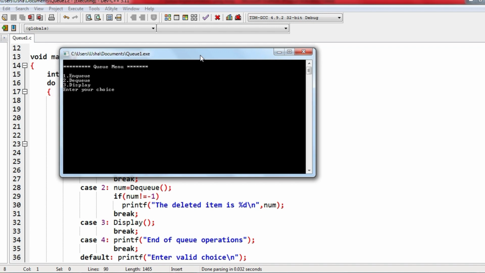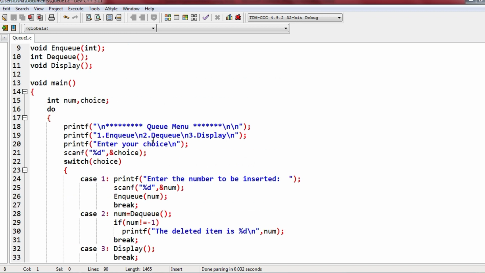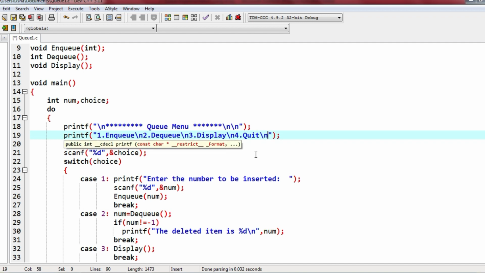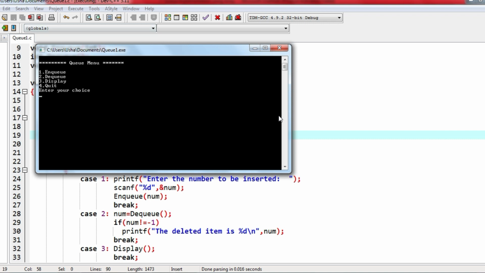So we have got the menu, and as you know, first thing that we need to check is, okay, fourth option is quit, that I have not mentioned, that we will mention it. I will give 4 and I'll quit, and here I'll mention that after this we need 4 quit or exit. I'll save, compile. Every time you make changes, save it and compile, and then you have to run.